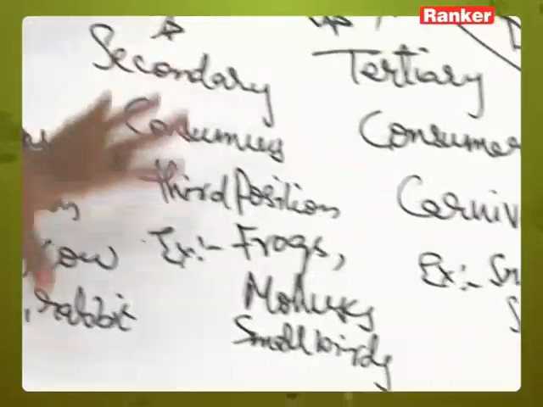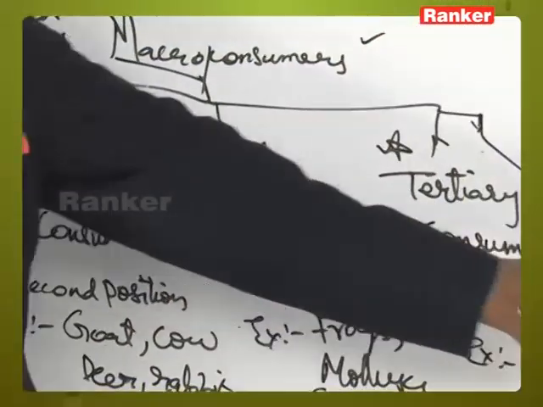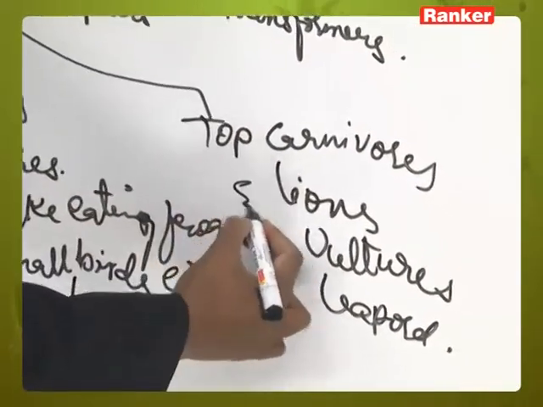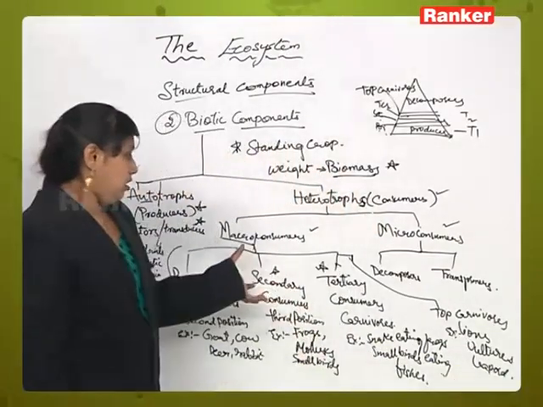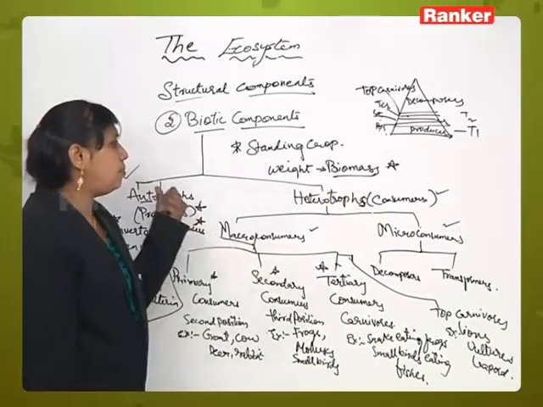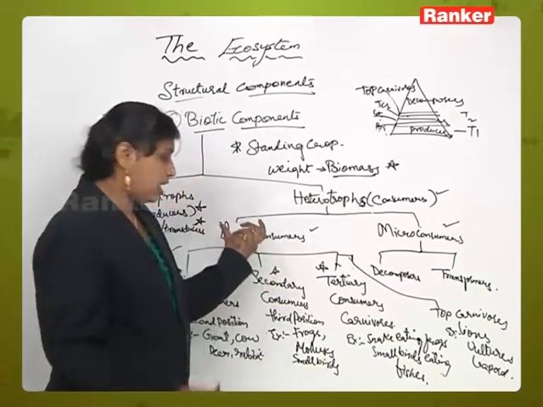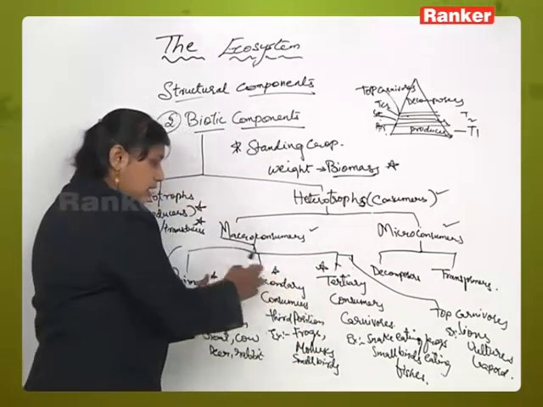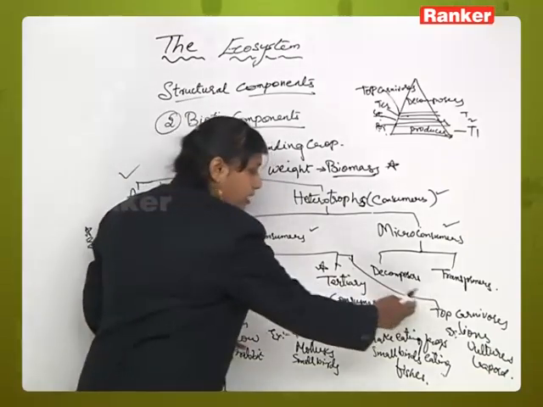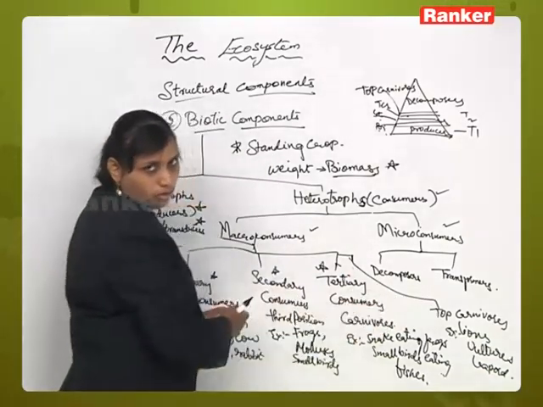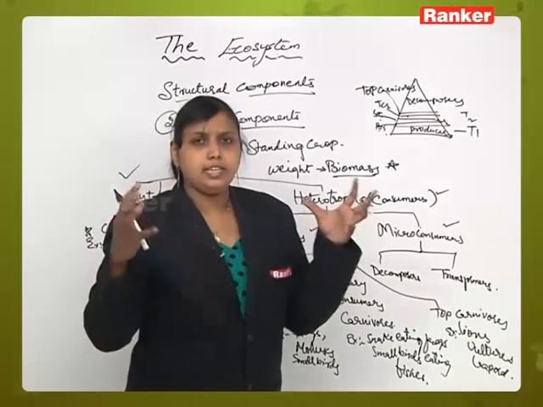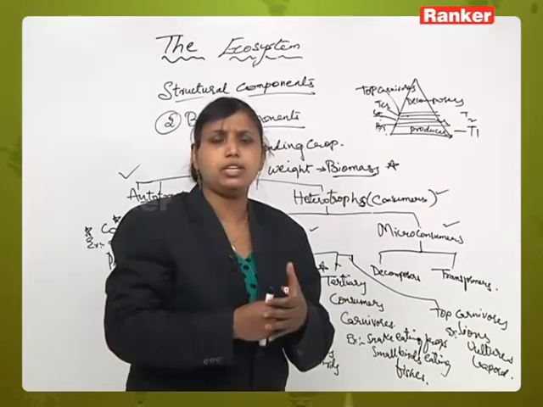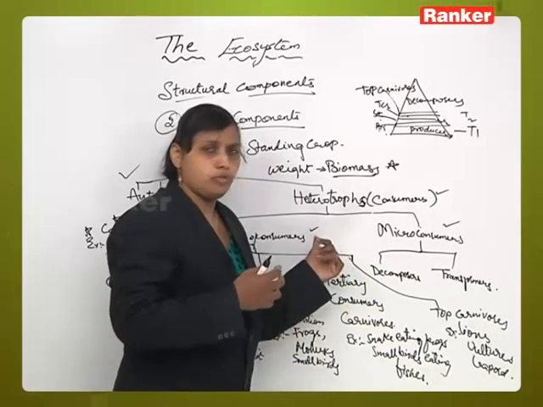Okay. So there is this type of carnivores. Those are called top carnivores, which are not further eaten or killed by any other organisms. Examples are lions, vultures, and leopards. Now what is the basic function of consumers here? The basic function is that consumers take plants and animals as their food material. They take from here and here, and top carnivores will eat all of them, but are not eaten or killed by the three of them. They take the complex food material, break it down into smaller pieces and digest it so that it can fulfill the nutrient requirement in an ecosystem.